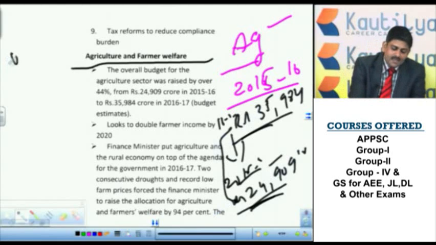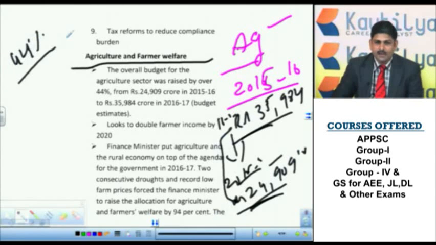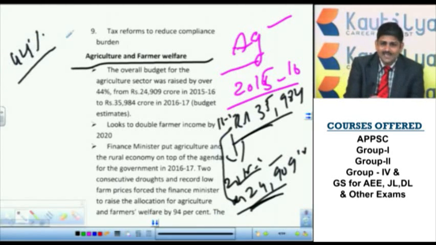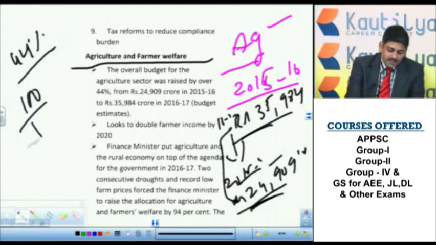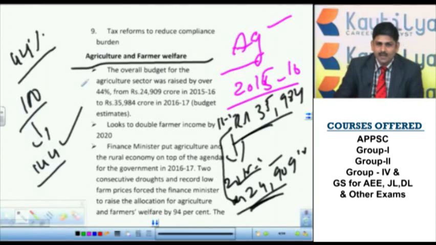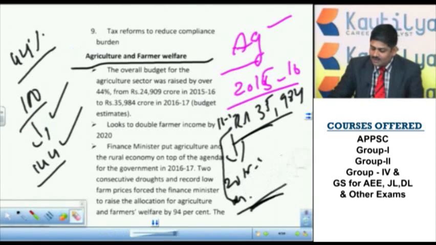The percentage increase is 44%. So they may focus on this particular figure. What does an increase of 44% mean? If it is 100 rupees in the 2015-16 financial year, it is 144 rupees in the 2016-17 financial year. They may ask directly how much percentage the allocation for agriculture and farmer welfare in the budget increased. That is 44%. You need not remember all these figures.